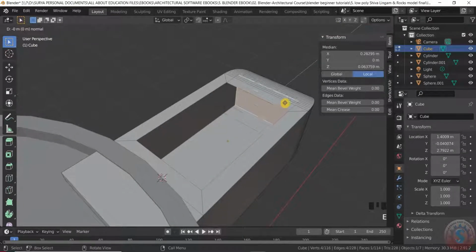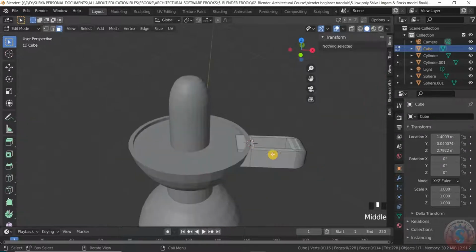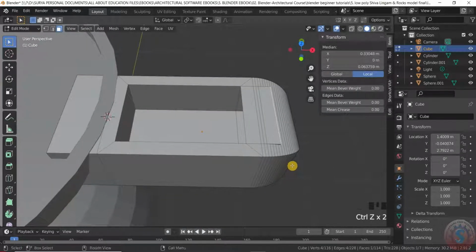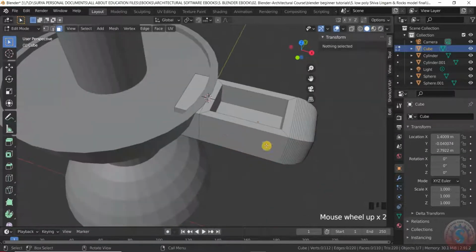And to extrude this to inside, you can also extrude this to the inside. You can create the hole by deleting this. I am not doing this, just for reference I am doing.